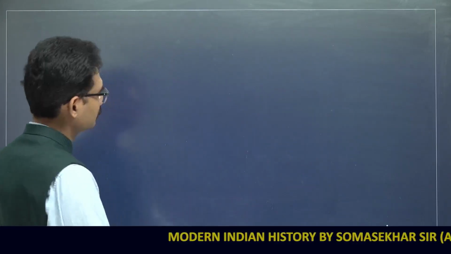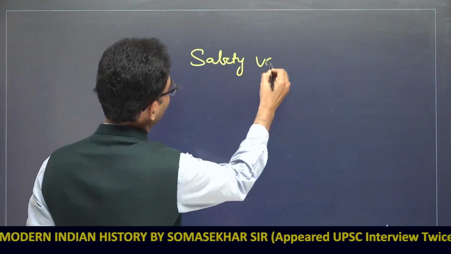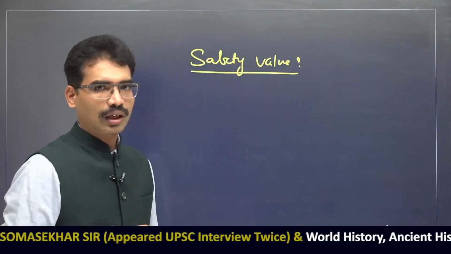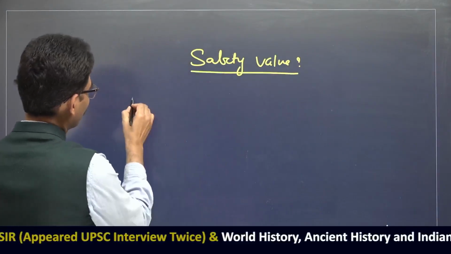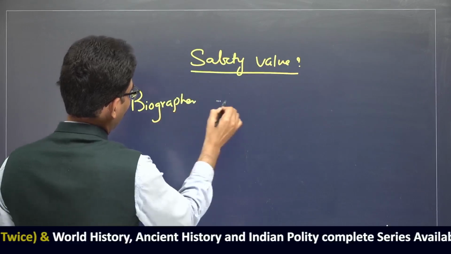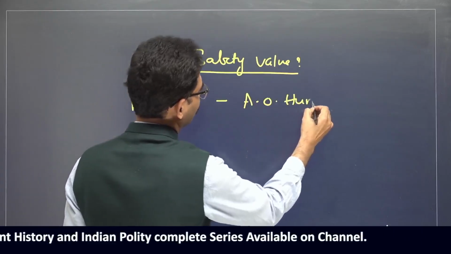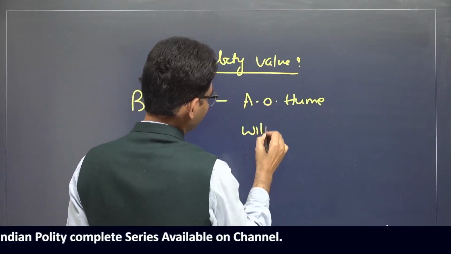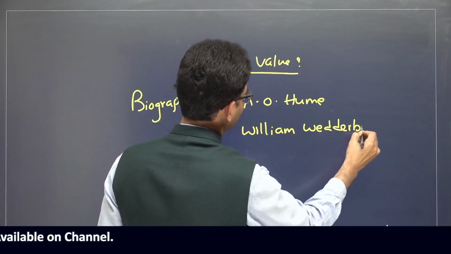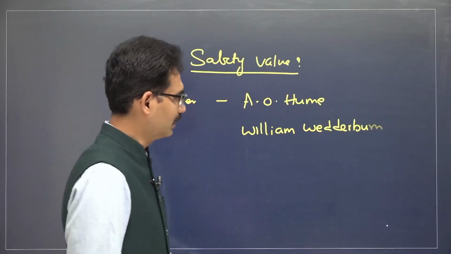When it comes to the safety valve theory, there was one biographer of A.O. Hume, William Wedderburn.